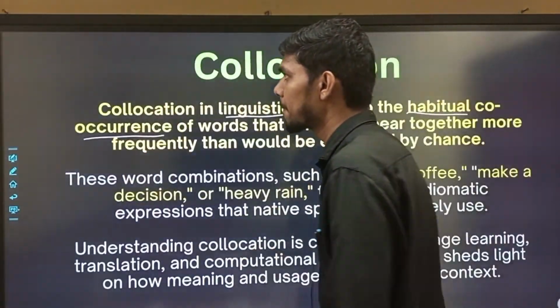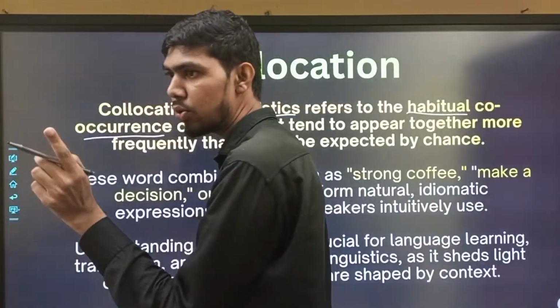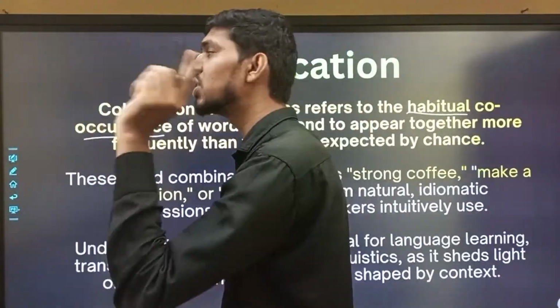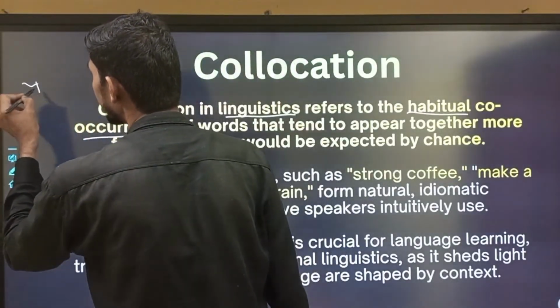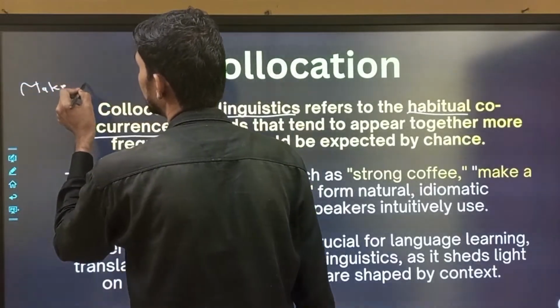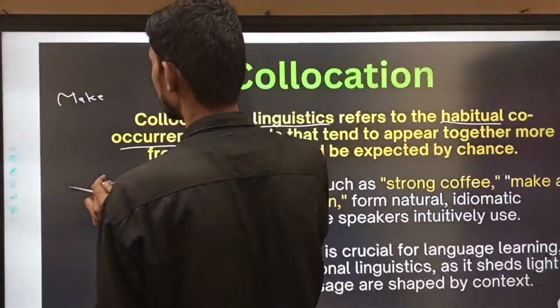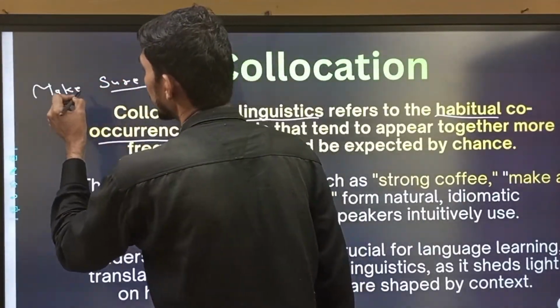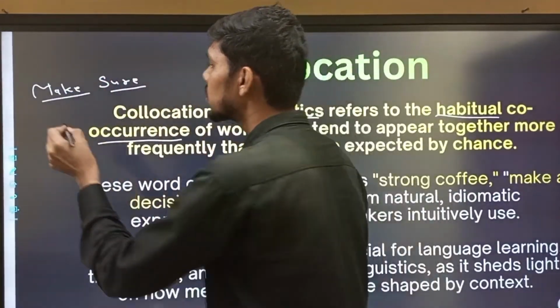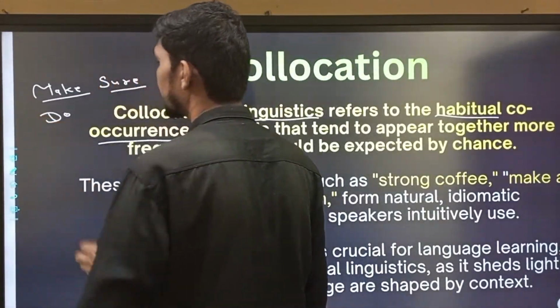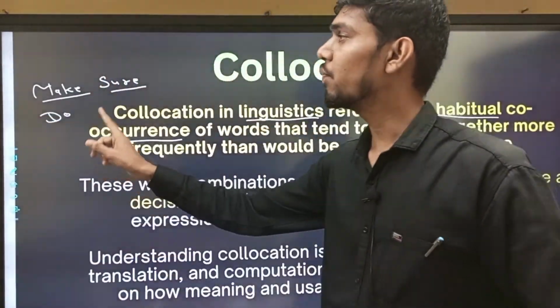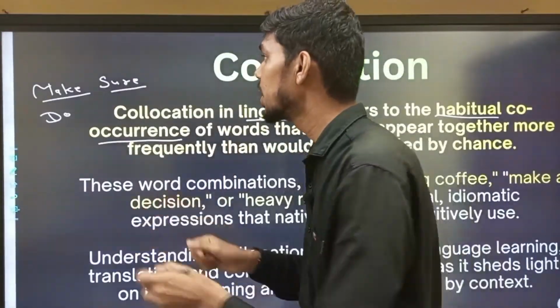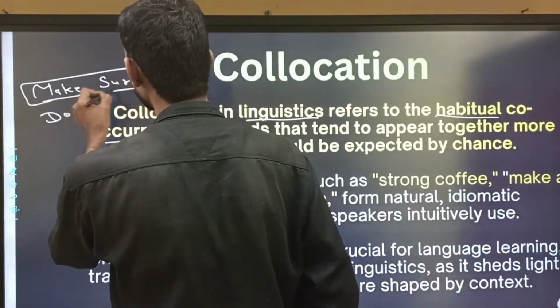For example, make sure you do this work. We do not say do sure. Instead of saying do sure, we say make sure, because this is the collocation, this is the habitual co-occurrence.